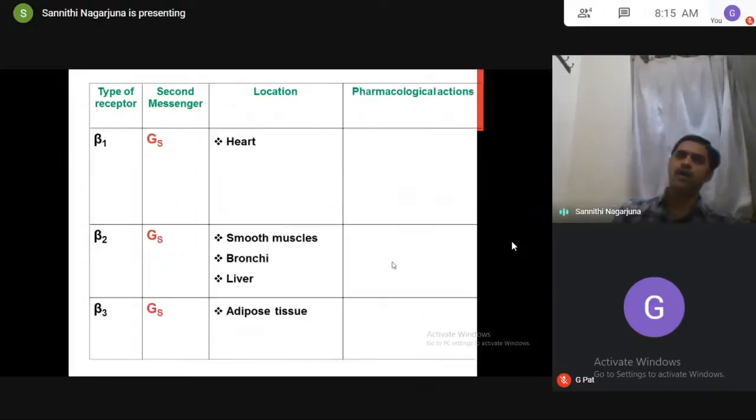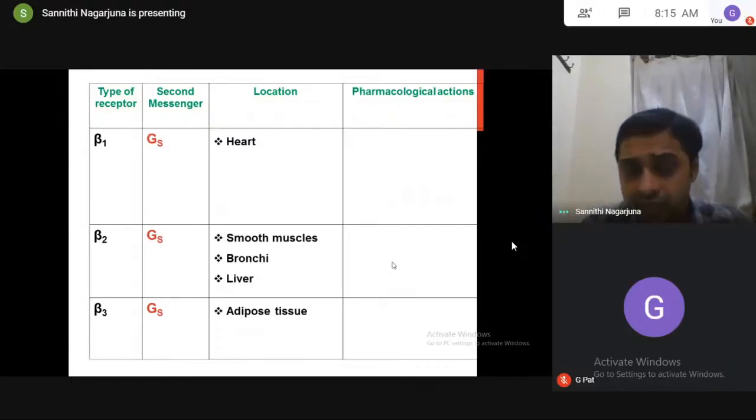Same thing. All beta receptors are Gs type: beta 1, beta 2, beta 3. Gs means increased levels of cyclic AMP. So beta 1, as we all know, the location is the heart. Beta 2, smooth muscles, especially in bronchi, and liver. Beta 3 is in adipose tissue.